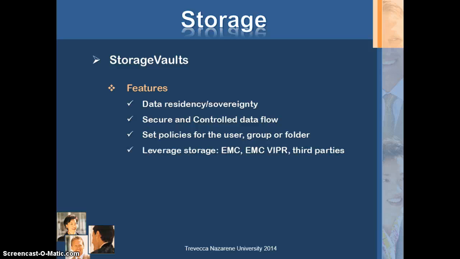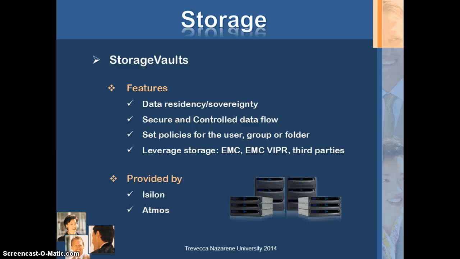Leverage storage. Although Simplicity is a product of EMC, a company that offers a range of business IT solutions, it allows its customers to choose their vendors by themselves. The storage infrastructure in Simplicity is provided by Isilon and Atmos. Isilon is a clustered file system hardware and software for digital content and other unstructured data, and Atmos is an object-based cloud storage platform to store, archive, and access unstructured content at scale.